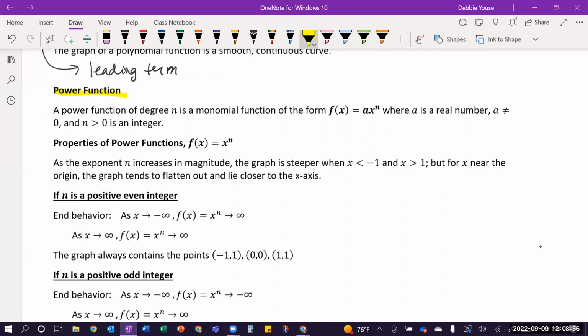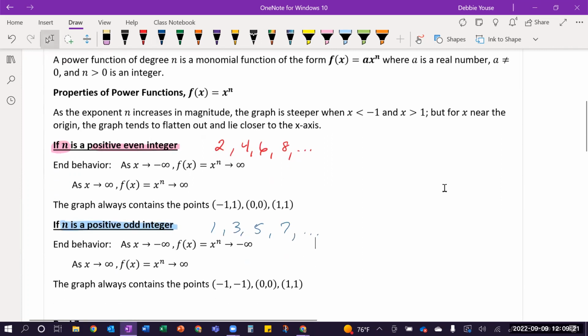And it depends on whether or not we have that power n being a positive even integer, so that could be something like 2, 4, 6, 8, etc. Or if we have something that is a positive odd integer, so something like 1, 3, 5, 7, etc. Okay. And that tells us the behavior of what's happening.